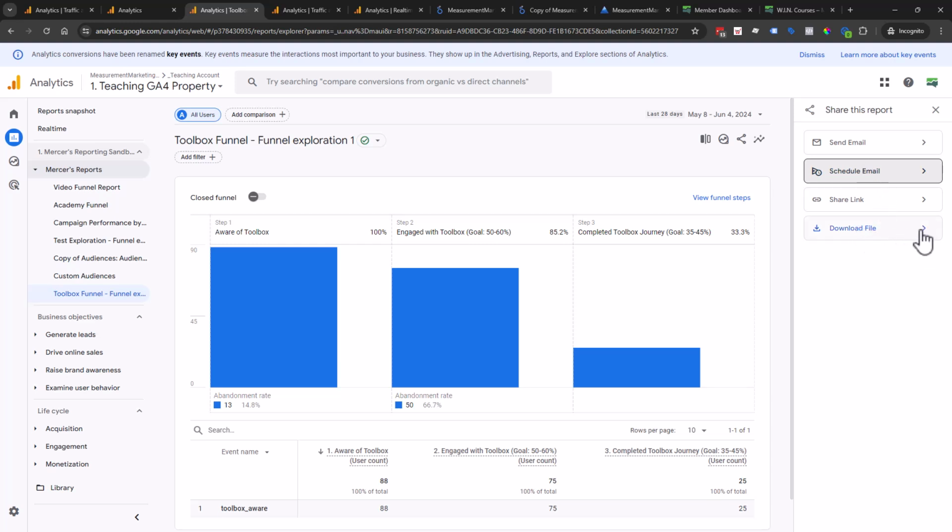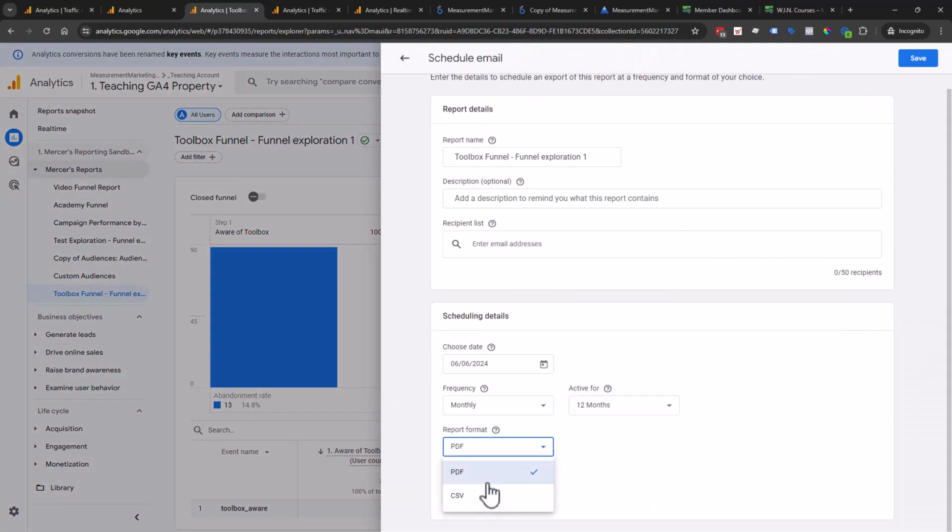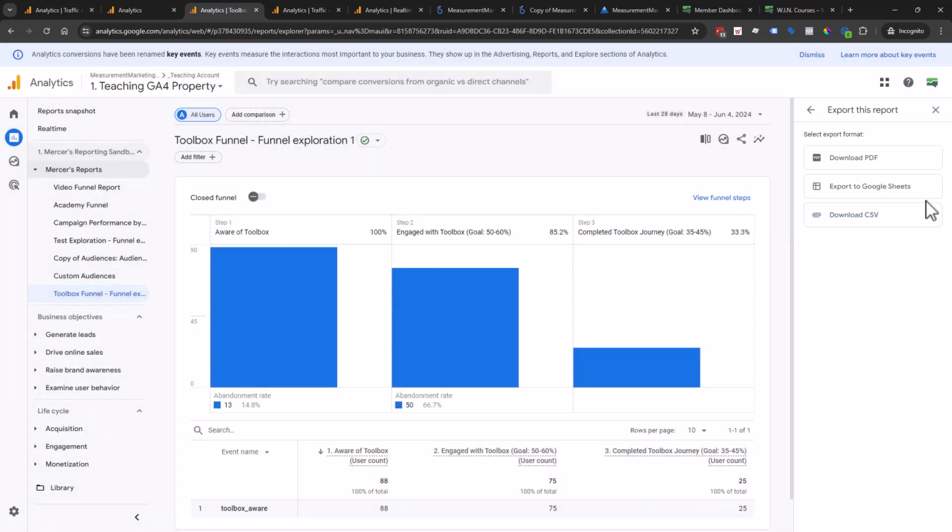The other new update within Google Analytics 4 is, I don't know why this was not a thing before, but now you can export to Google Sheets, because before it was PDF and download, but now it's an export to a Google Sheet. If you head back to schedule an email, you'll notice that our only two options are PDF and CSV. So you don't have the Google Sheet option there, but you do have it as the download option. So just be aware that maybe one day emailing it as a Google Sheet will be a thing. Who knows? But you can now download as a Google Sheet. This is exciting that we can finally do that.